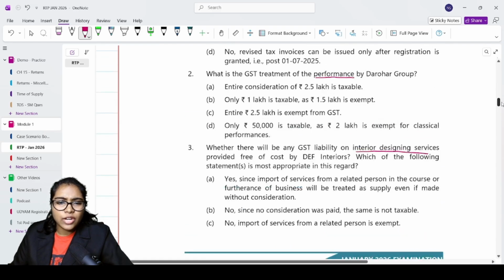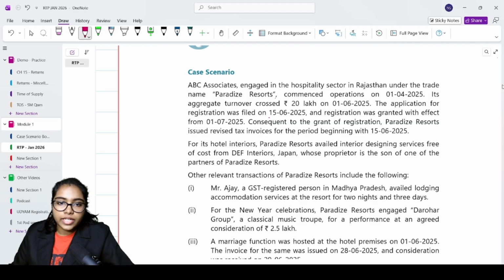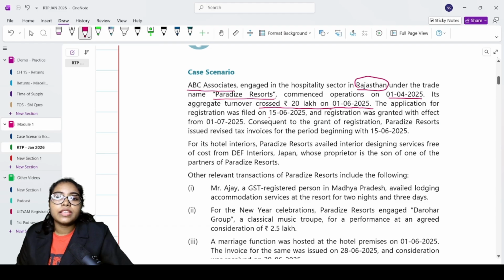Now, coming back to the case scenario, it's a very small case scenario. Let's read it. ABC Associates engaged in the hospitality sector in Rajasthan under the trade name Paradise Resorts commenced operations on 1/4/2025. So they have hotels and they commenced the operations on 1/4/25. Its aggregate turnover crossed 20 lakhs on 1/6/2025. The limit is 20 lakhs, it's in Rajasthan. Their threshold limit has crossed on 1/6/25. The application for the registration was filed on 15/6/2025.